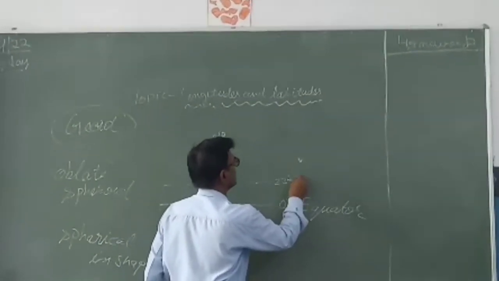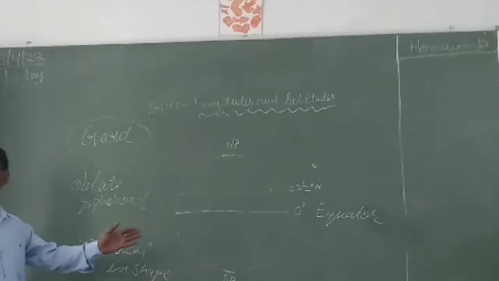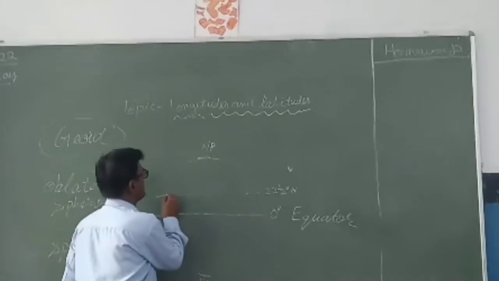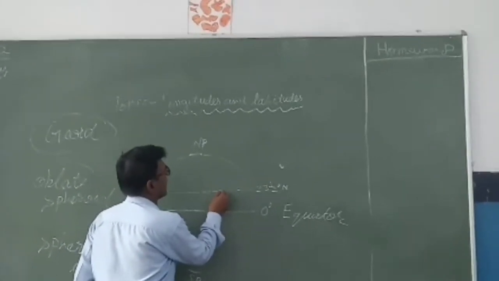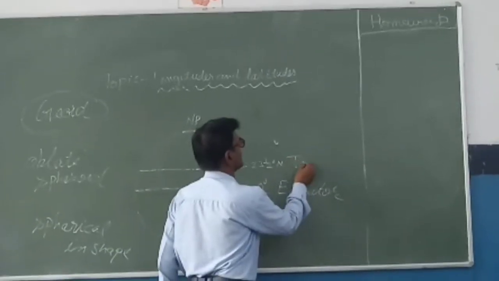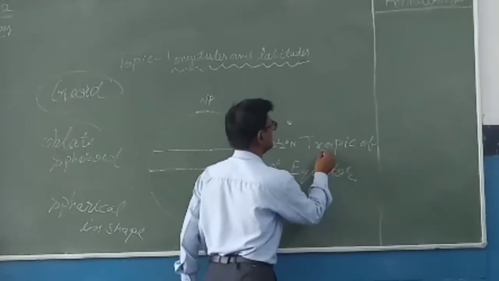Another major important latitude is here, 23.5° north. Understand? You can make this in a diagram. This imaginary line, or latitude line, is known as the Tropic of Cancer.